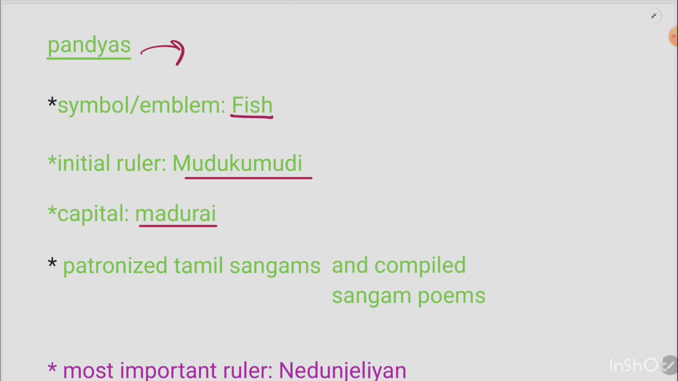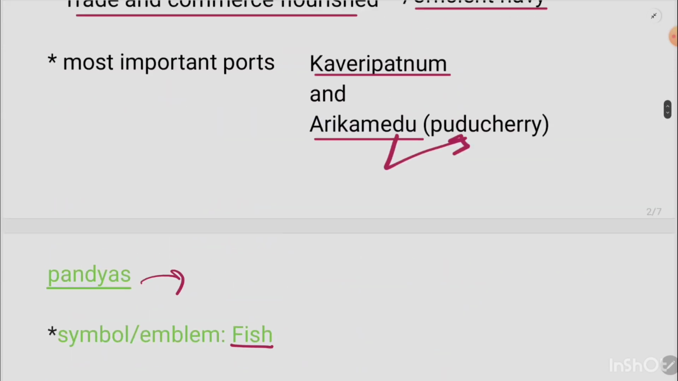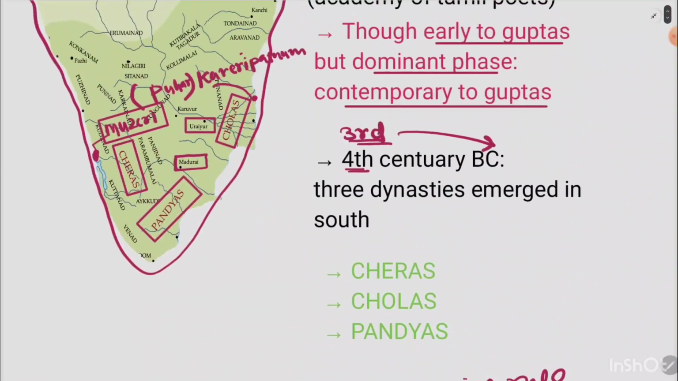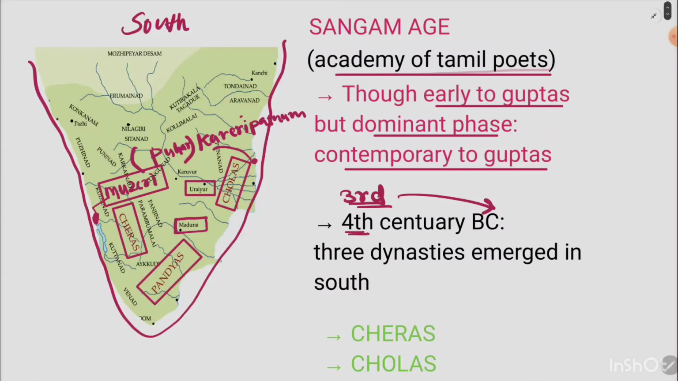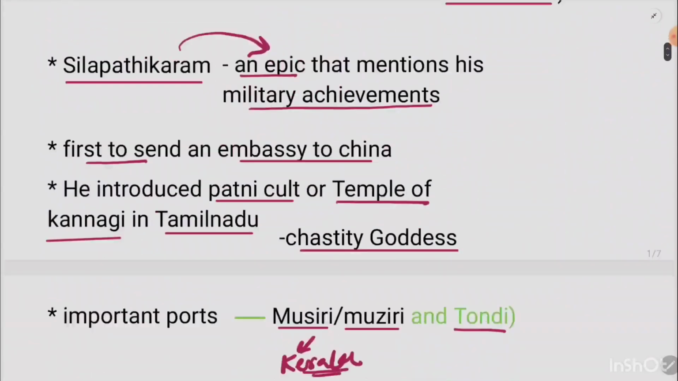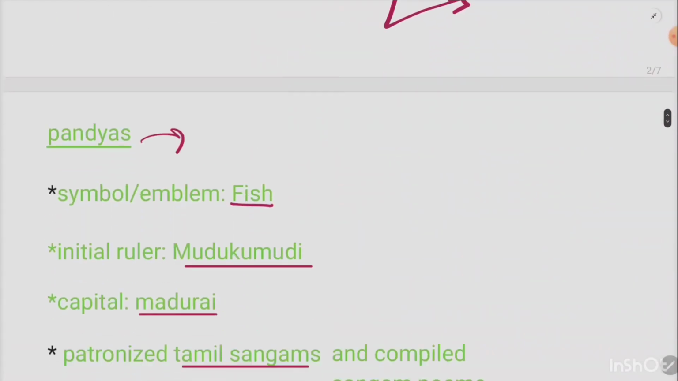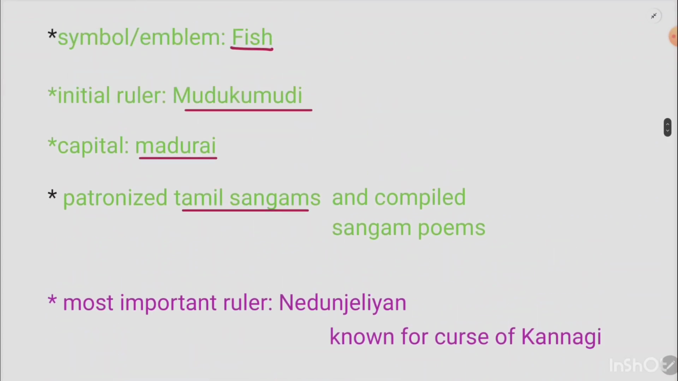It was in Madurai that most of the Tamil Sangams were compiled. I forgot to tell you that the word Sangam means Academy of Tamil Poets, as simple as that. These academies held meetings, not all but most of them at Madurai, and it was under the Pandyas that Tamil literature was born.